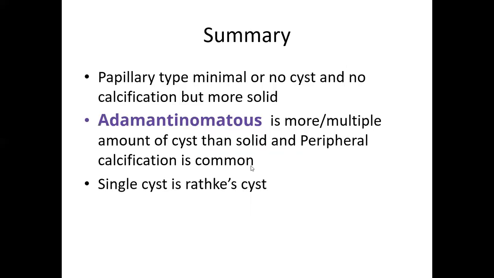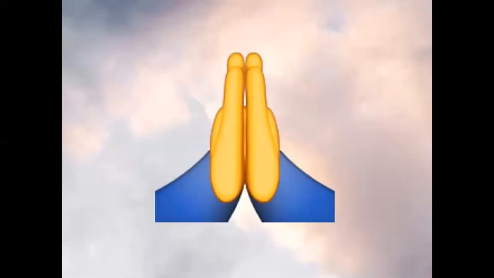In summary, the papillary type is less common, more in adults, with minimal or no cyst, no calcification, and more solid component. Adamantinomatous has more multiple cysts than solid, and peripheral calcification is common. For the differential diagnosis of Rathke's cleft cyst, it is a single cyst, but adamantinomatous is multiple cysts with a small solid component. Thank you very much.